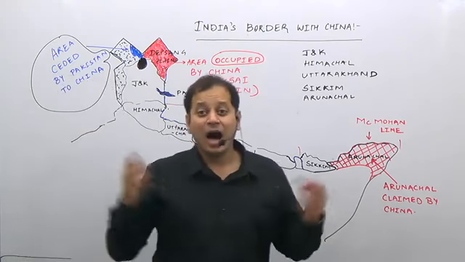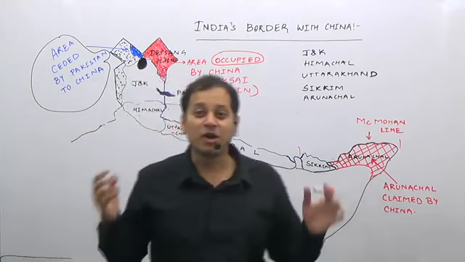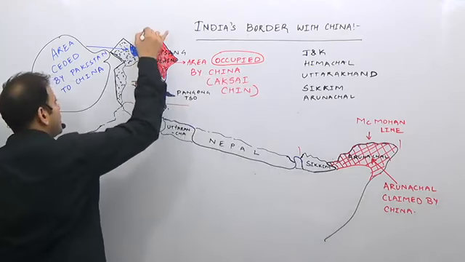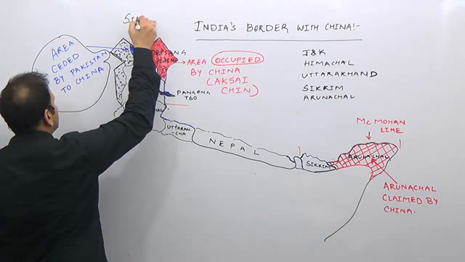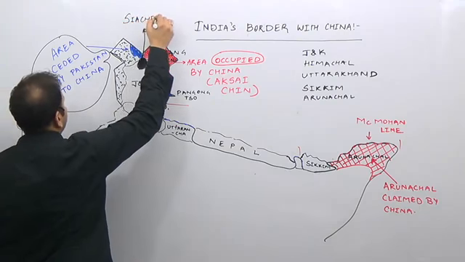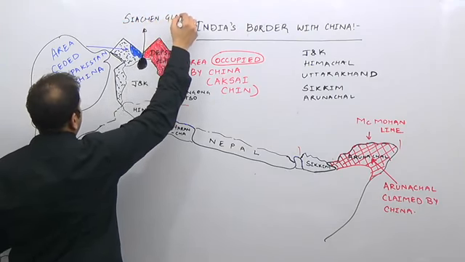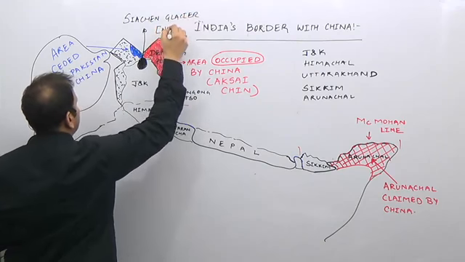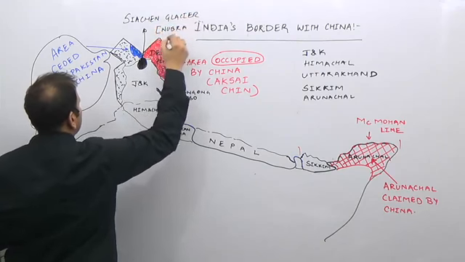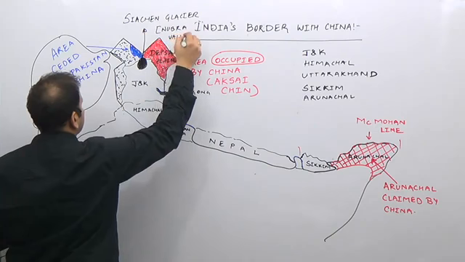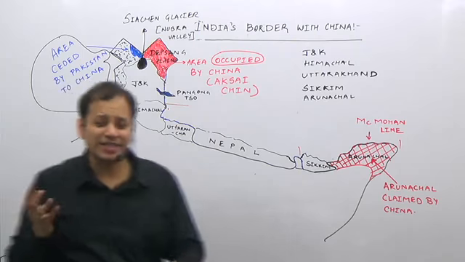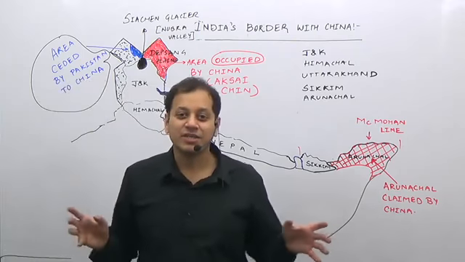It is the highest battlefield in the world, in the Nubra Valley region.